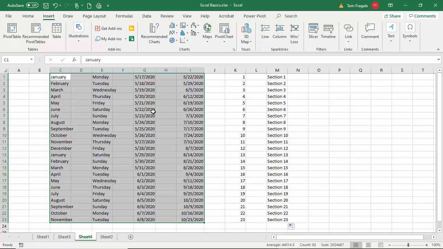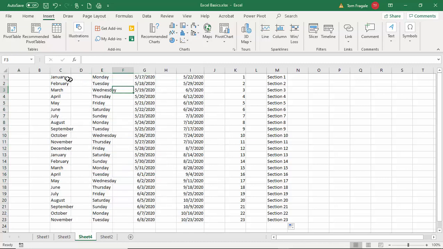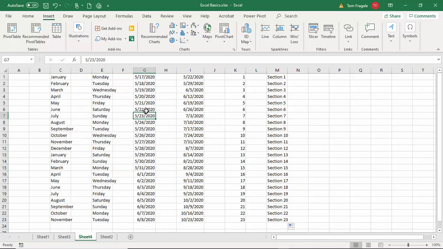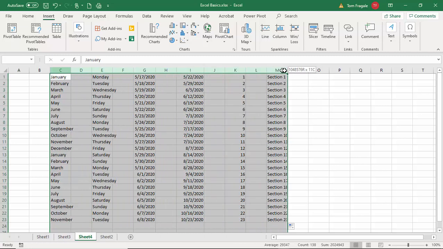So you want to get pretty good at selecting your cells. Just click on a cell, get the white cross. You could drag it down or drag it over, as you can see. If you wanted to do a whole column, click on letter C, and now the whole column is selected. Or if I want to do more than one column, I'm going to start at letter C, hold down my left mouse button, and drag it over, and now all of those columns are selected.